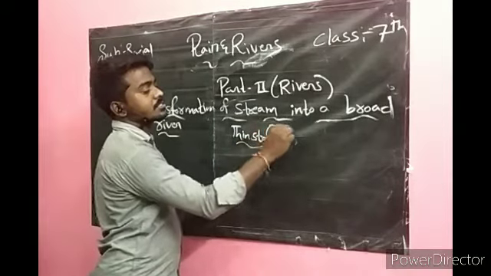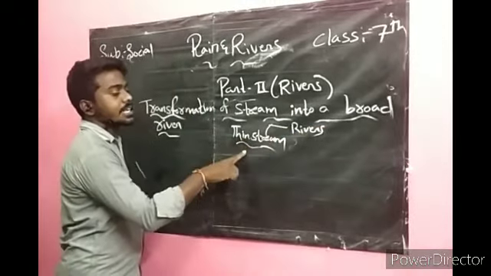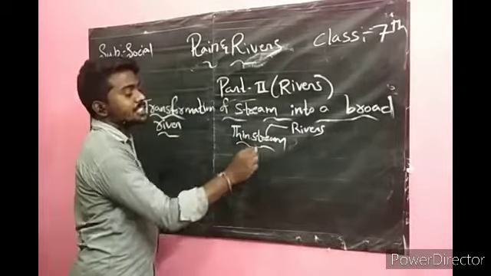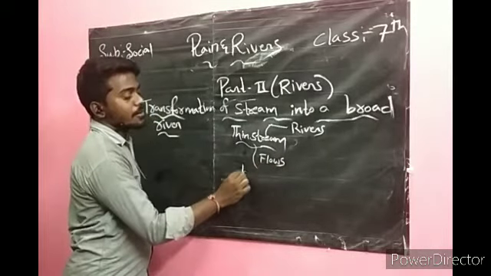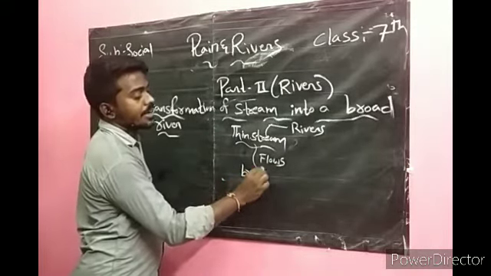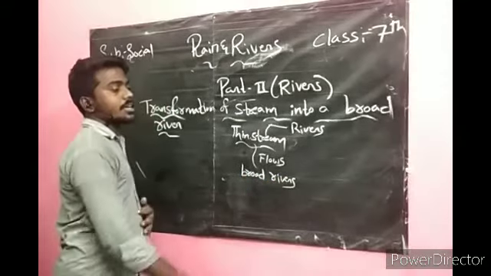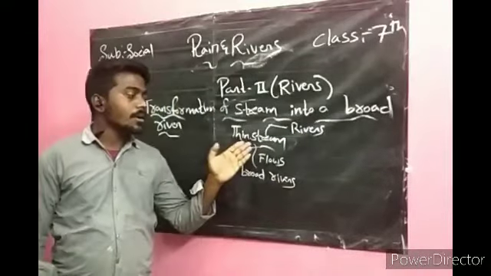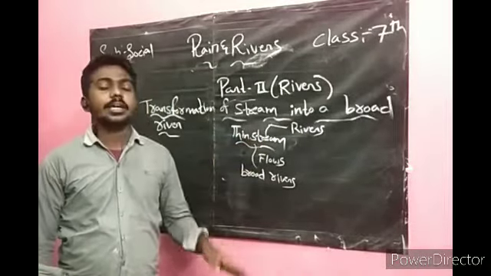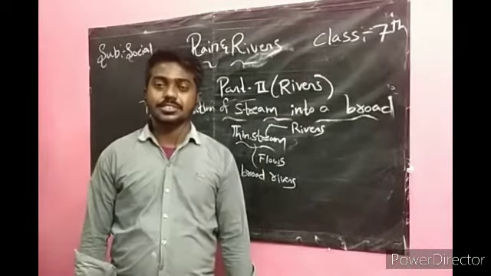The rivers will start with a thin stream and it flows. As it flows, it will become a broad river. First of all, the rivers will start like a thin stream. After flowing, it will become a broad river.